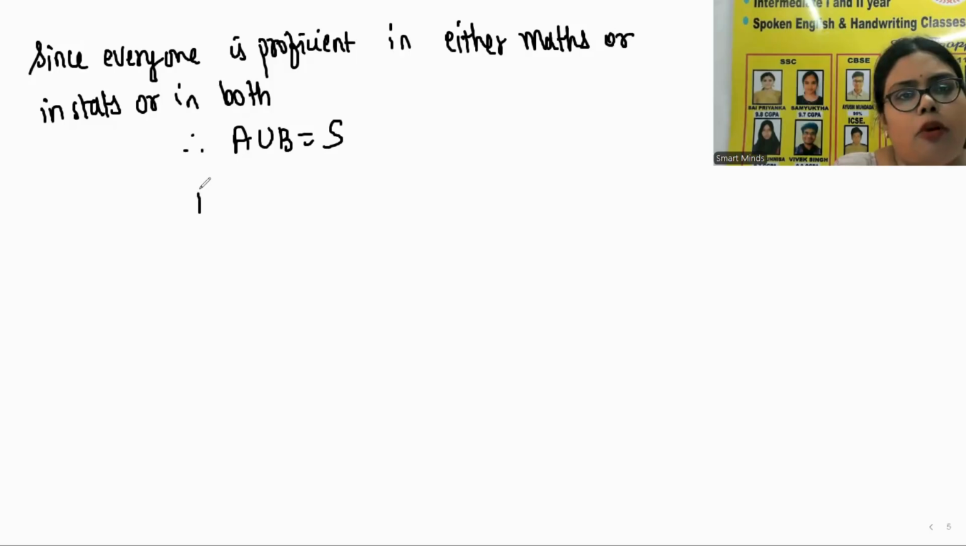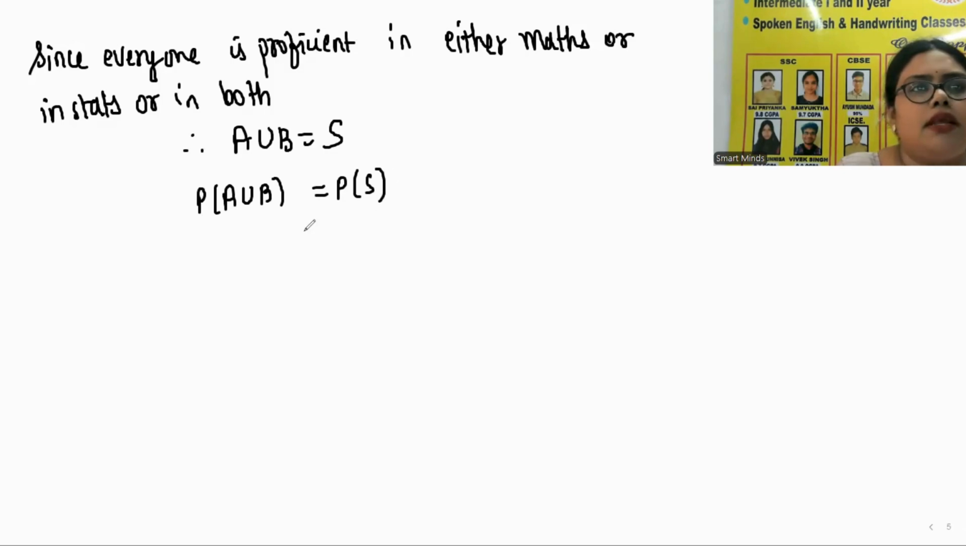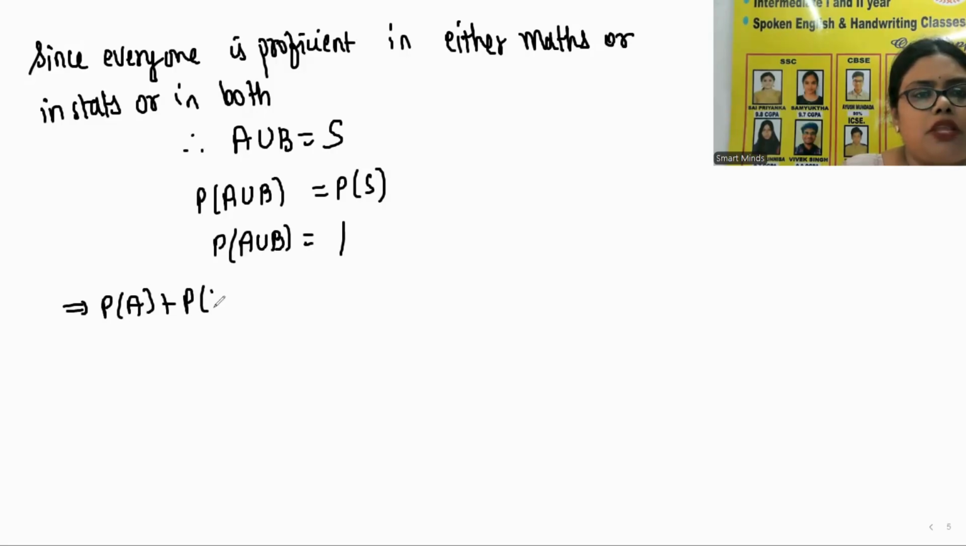So if I apply probability on both sides, P of A union B is equal to P of S. But always remember, the probability of a sample space is always 1, because maximum probability is 1. Always probability lies between 0 and 1. So the probability of sample space is always 1. But from the addition theorem, what is P of A union B? P of A plus P of B minus P of A intersection B is equal to 1.